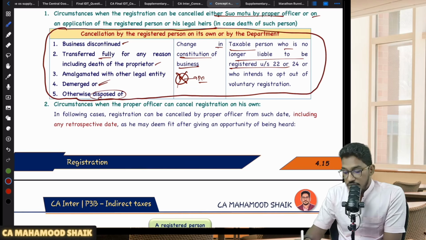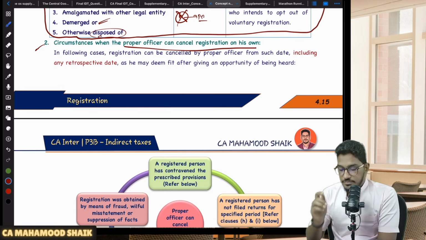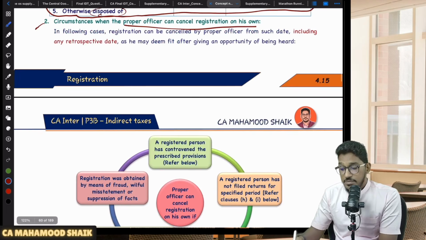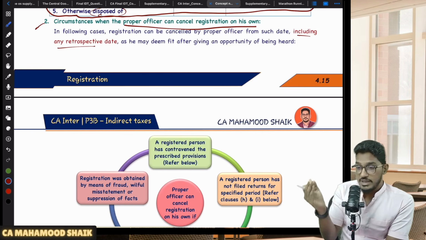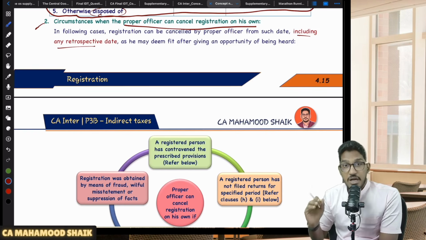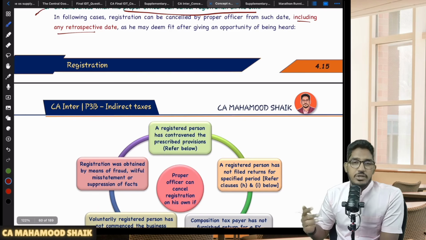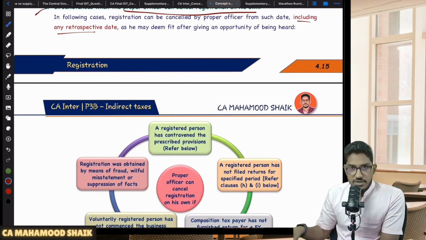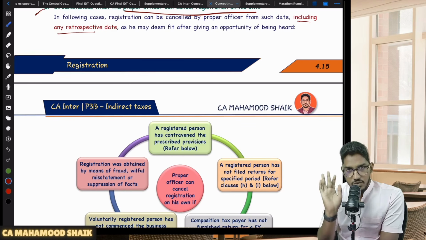Now comes the next circumstances where the proper officer on suo motu basis will cancel the registration. In the following cases, registration can be cancelled by the PO, including from a retrospective date. Even he can cancel with effect from a retrospective date also, not just prospectively. Retrospective cancellation also they can do. PO on his own can initiate the action. When, sir? See, definitely whenever you have committed some non-compliances. After taking registration, if you have done some violations, some non-compliances, then only PO will proceed ahead to cancel your registration suo motu.